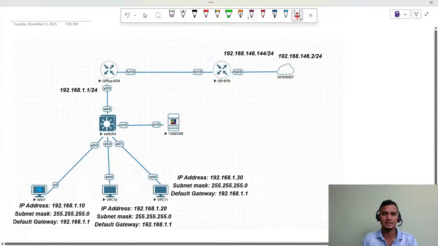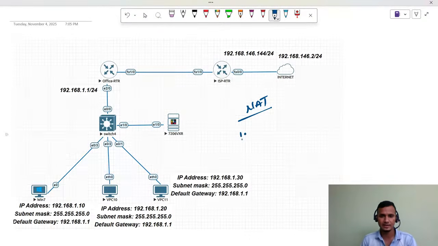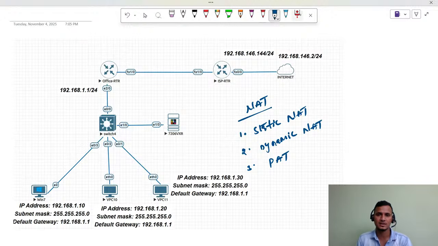Now, we are going to understand about NAT. What is NAT? Generally, NAT means network address translation. In NAT, we have three different types. One is static NAT, the second one is dynamic NAT, and the third one is PAT. PAT stands for port address translation. So these are the three types we have in NAT.